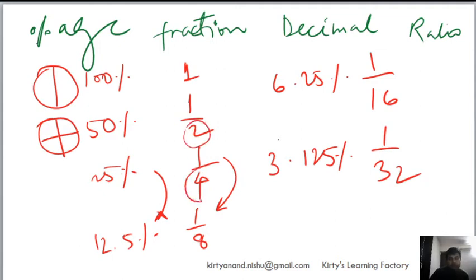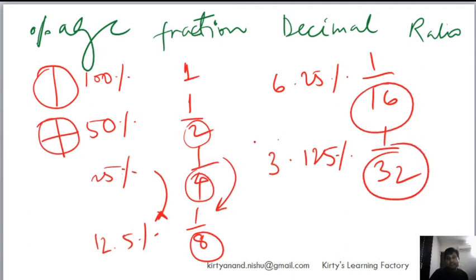You can continue to go on, but understand that all these numbers in the denominator which I put, 2, 4, 8, 16, 32, are just multiples of 2, 2, 2. So we continue to halve them. There is not a single odd factor. For example, 16 does not have odd factors, it only has even factors, which means it only is a multiple of 2, 2, 2. The only factors are 2 and 1, that's it. But that's how much easier it becomes.